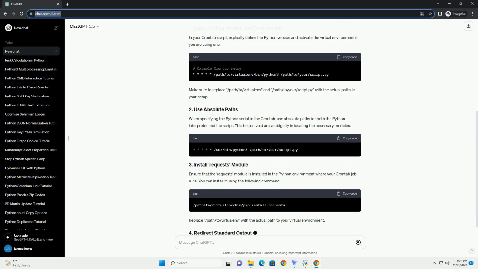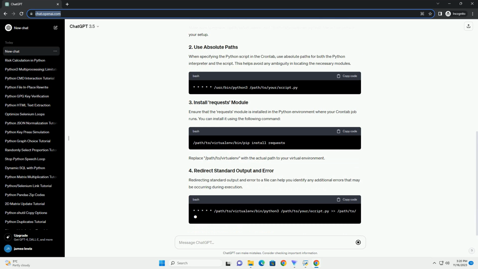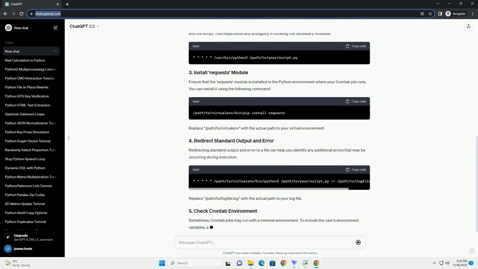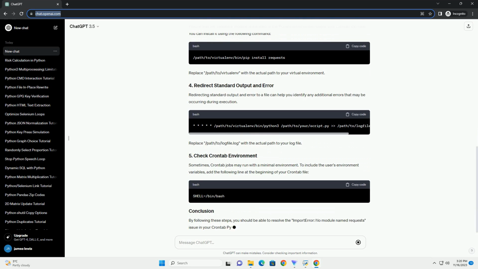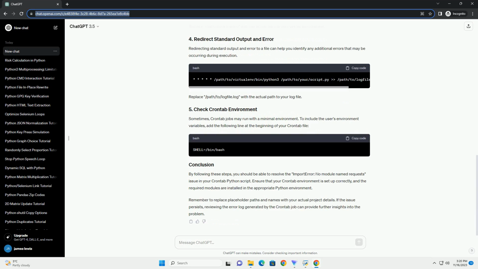Step 1. Confirm Python and script environment. 1.1 Check Python version. Make sure the Python version used by Crontab is the same as the one you use interactively. You can check this using: update your Crontab script to use the correct Python version if needed. 1.2 Activate virtual environment. If your script relies on a virtual environment, activate it within your Crontab command.